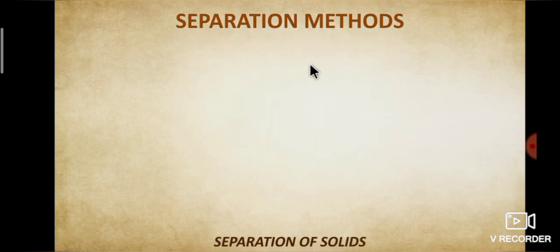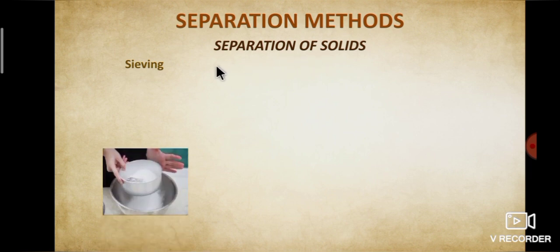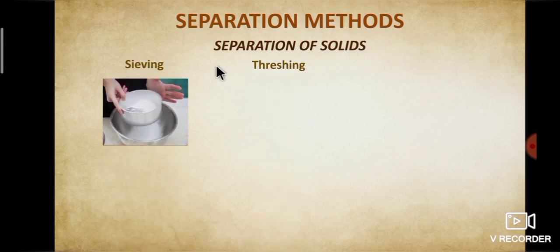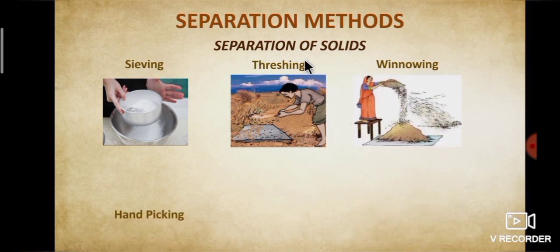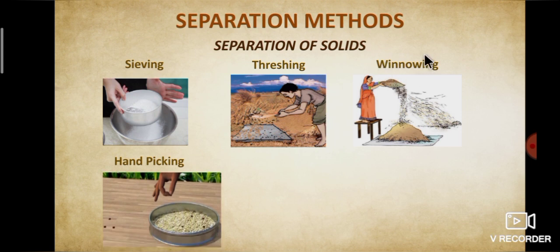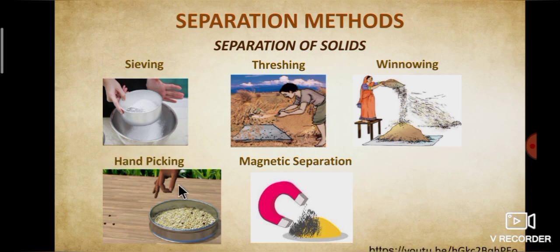Next, separation methods fall under two categories. That is, separation of solids and separation of pure substances. In last class, we have seen about separation of solids. First one, sieving. It is used to separate solid particles of different size. Second one, threshing, removing grain from stalks. Third one, winnowing method, that is separating lighter solids from heavier ones. Fourth one, hand picking method, separating distinctly different solids. Fifth one, magnetic separation, separating magnetic substance from non-magnetic substance. To know more details about separation of solids, see the link below.